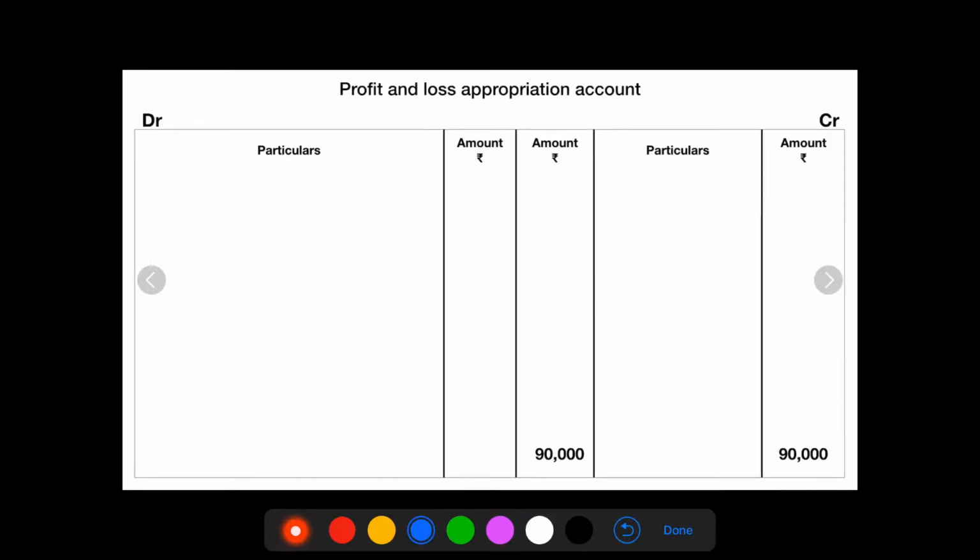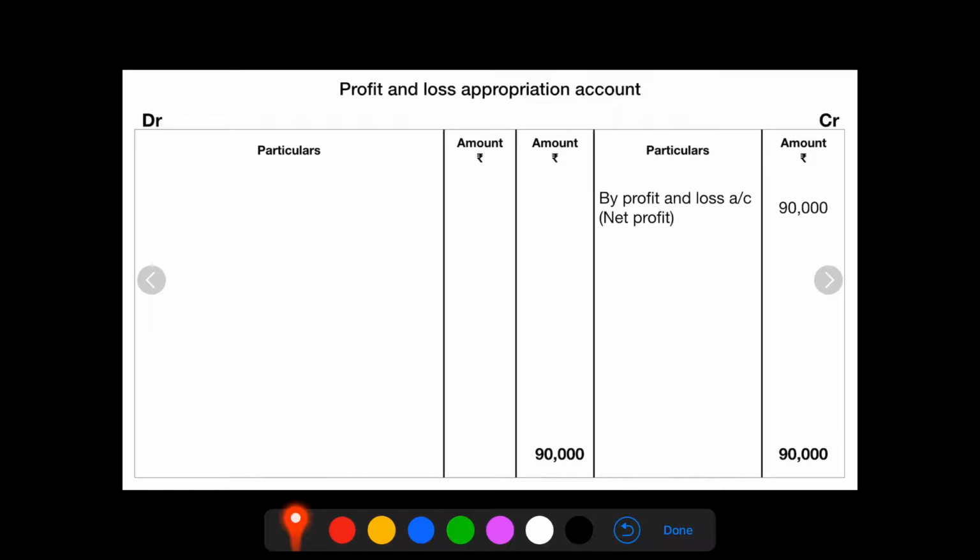Profit and loss appropriation account. Debit side we will record expenses and losses. Credit side, incomes and gains. I have made 2 amount columns on the debit side, inner column and outer column. Let's do the first posting.